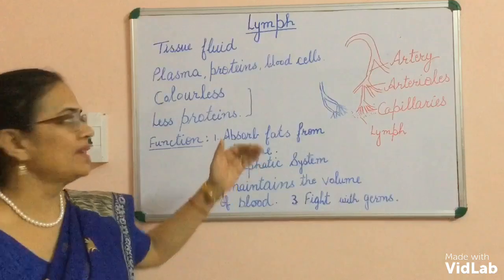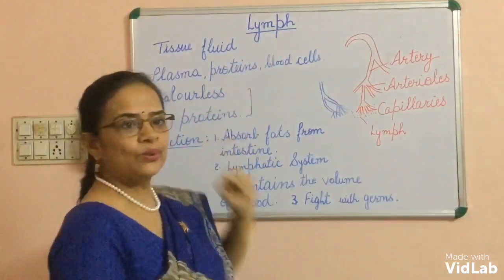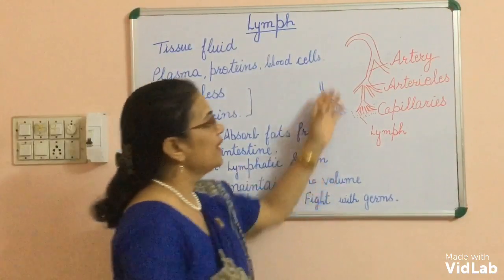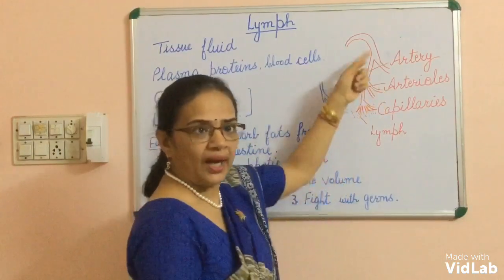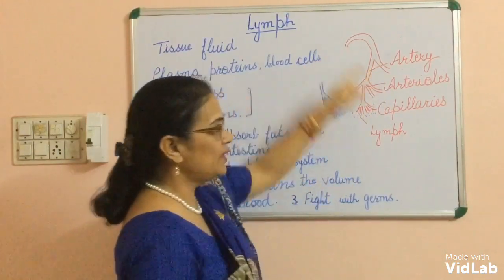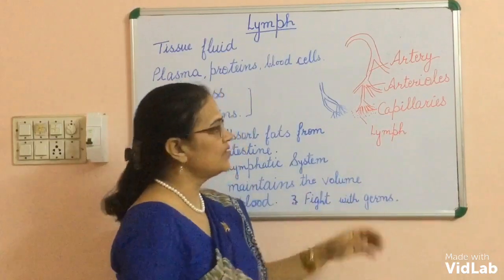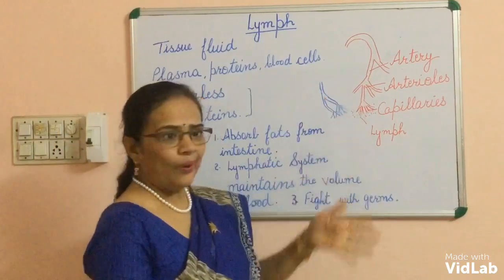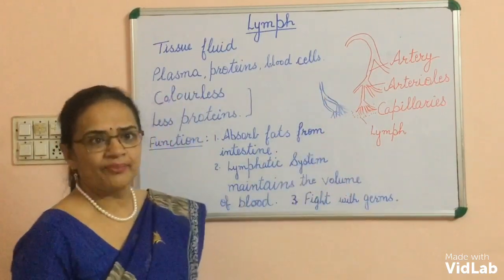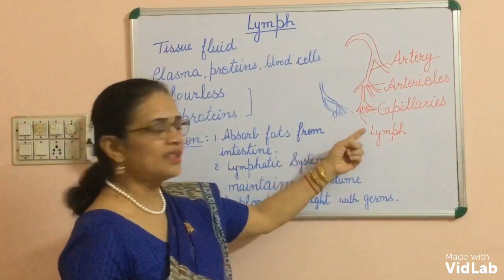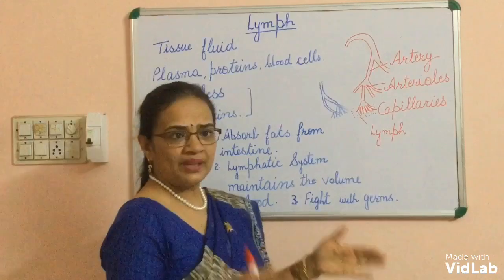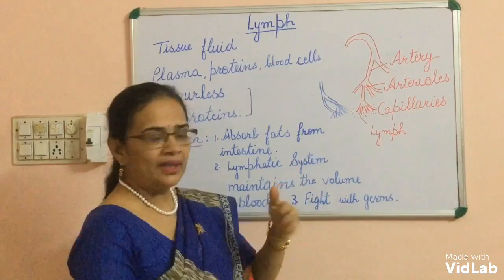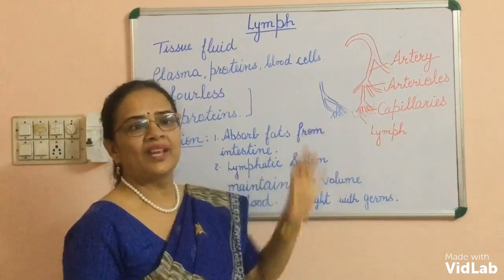Now our next topic is lymph. Lymph is also known as tissue fluid. How is lymph formed? First try to understand. When the blood flows through the artery, it further divides into arterioles, and in the tissue region that arteriole further divides into capillaries. As the diameter goes on decreasing, the pressure goes on increasing. In the capillaries, tremendous pressure is present. Because of the tremendous pressure, and because capillaries are thin walled, some liquid comes out from the blood into the tissue region. This is known as lymph.